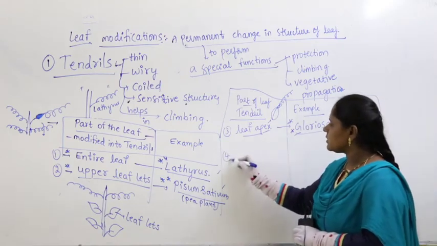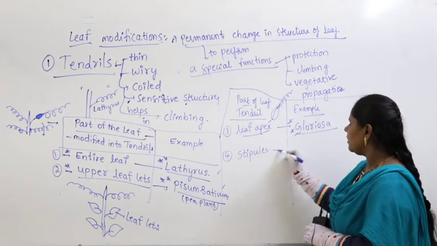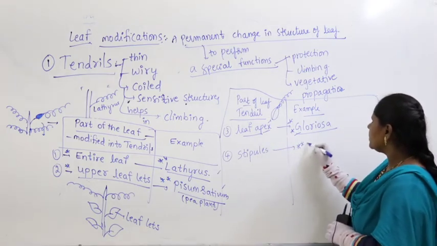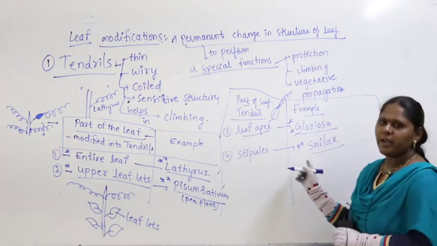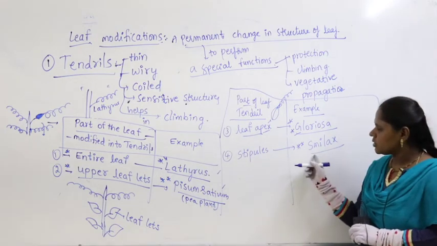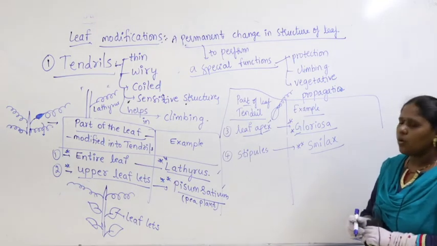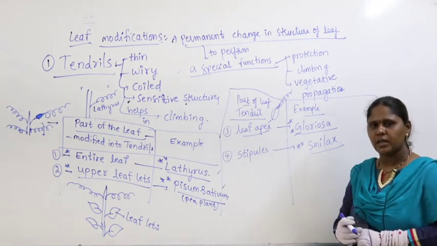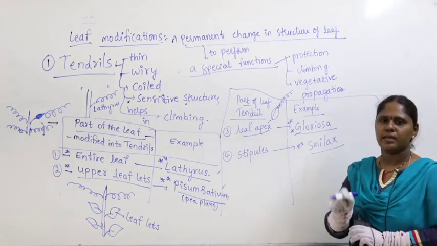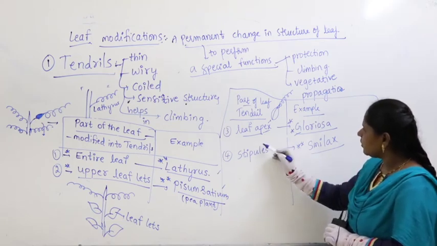Then stipules. Stipules are modified into tendrils in case of Smilax. So, Smilax is the plant in which stipules are modified into tendrils. What are stipules? Guys, you remember what we studied in the last class? Two small leaf-like structures. Where do you find them? For example, here I am drawing.